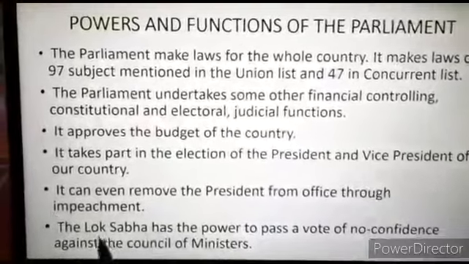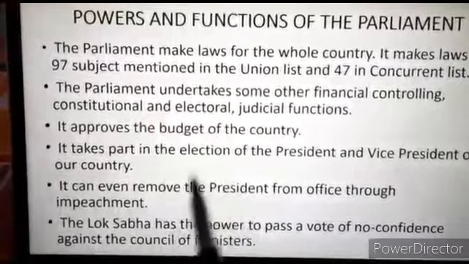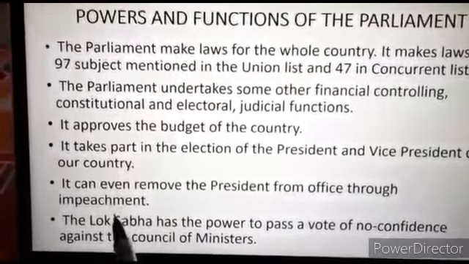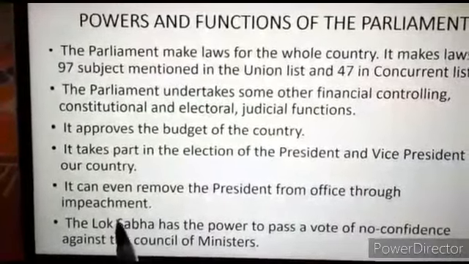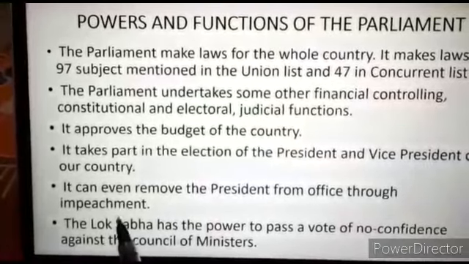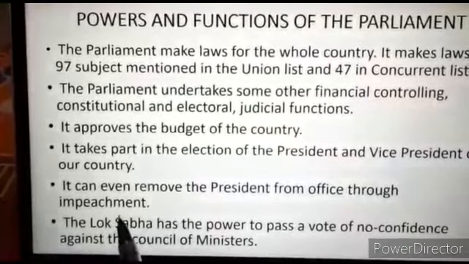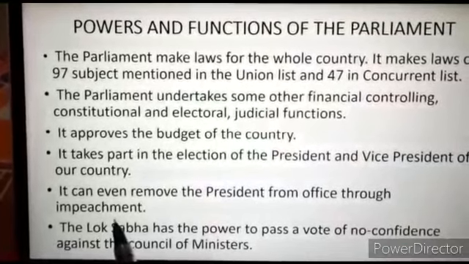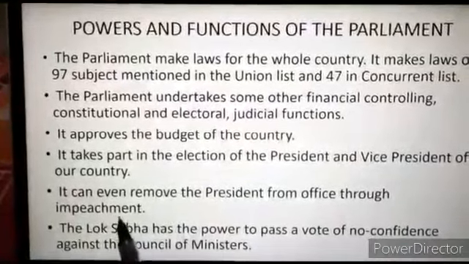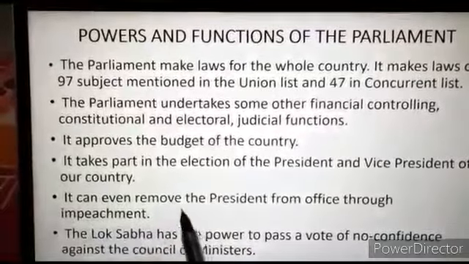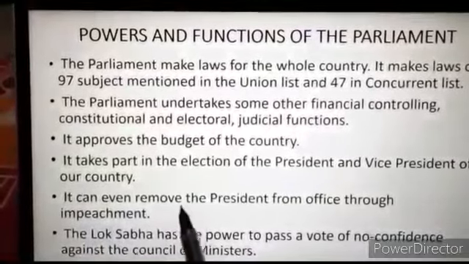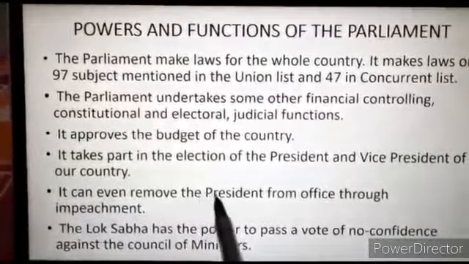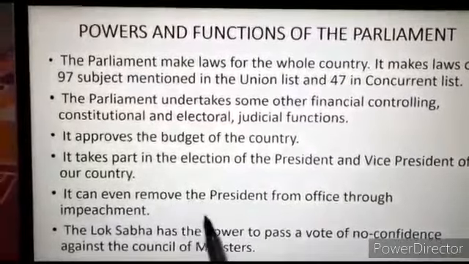Now what is the meaning of the word impeachment? Impeachment is a method of trying high dignitaries such as the president, a judge of the Supreme Court, etc. in the parliament for charges of violation of the constitution and misbehavior. If they have violated any of the rules or are found to misbehave, they can be removed by the president.